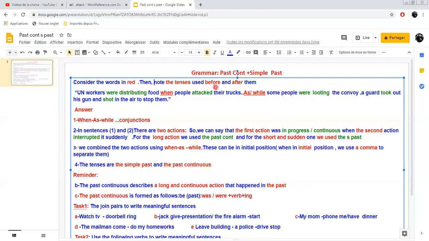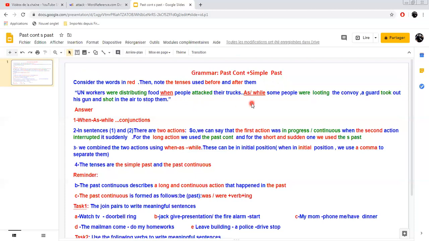Now the tenses used before and after them. So the words in red here are when, as and while. And then the tenses used before and after them. So UN workers were distributing food when people attacked their trucks. So they were distributing food when people attacked their trucks.